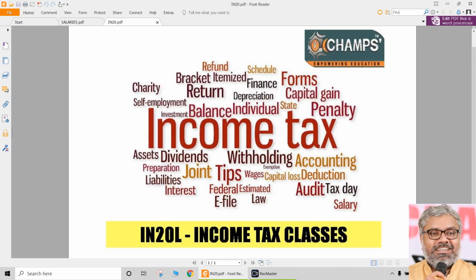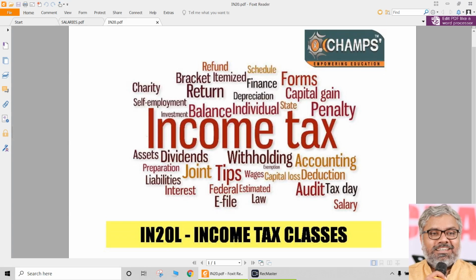In the earlier sessions of income tax classes related to the chapter salaries, we discussed some of the basic aspects and concepts of salaries. Most importantly, the definition of salary under section 17(1) and the charging section, which is section 15. Also, some aspects like what is tax-free salary, what is surrender of salary, what is foregoing of salary, and how to calculate graded pay scale. All these basic aspects we discussed in the earlier sessions, and after that,